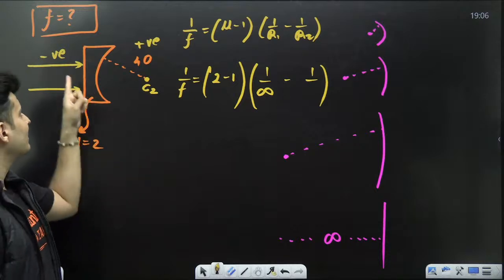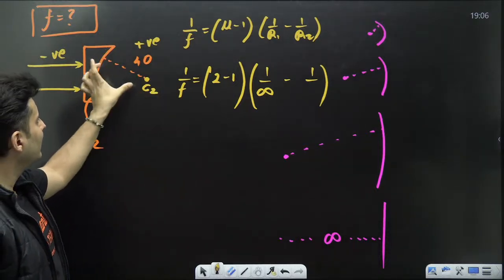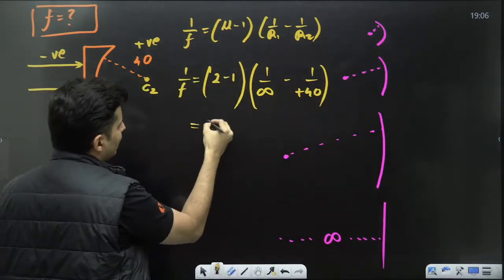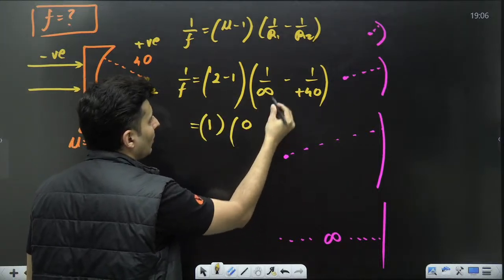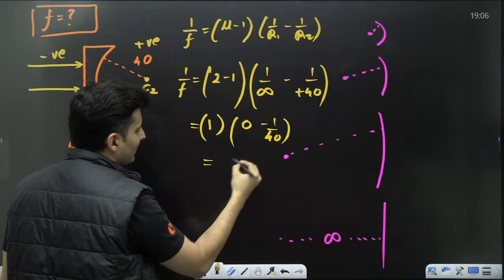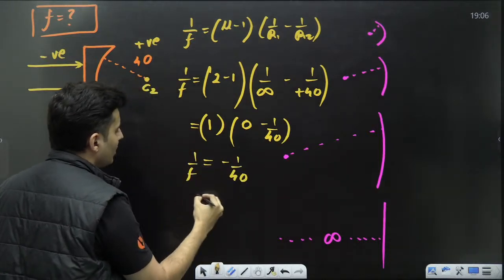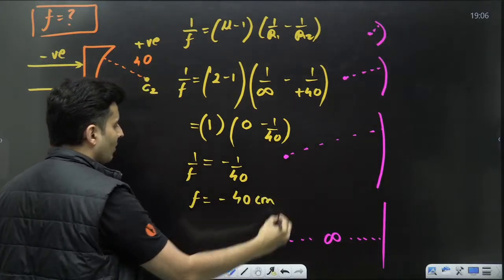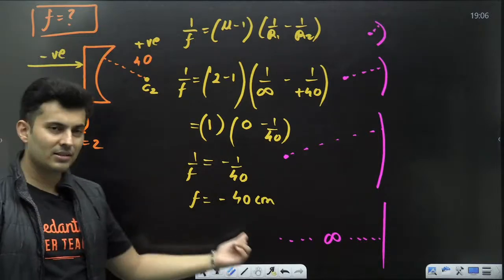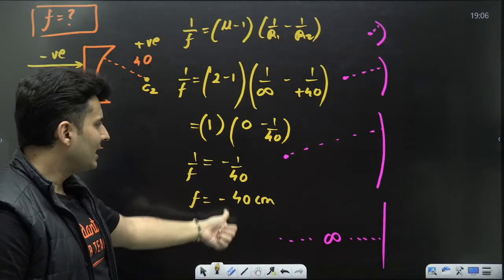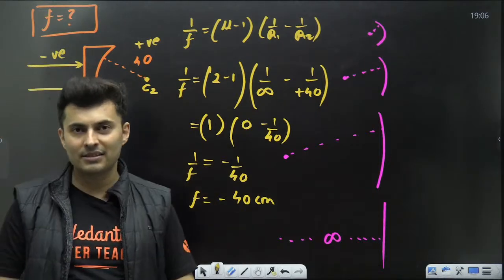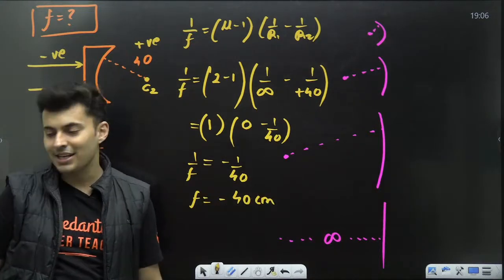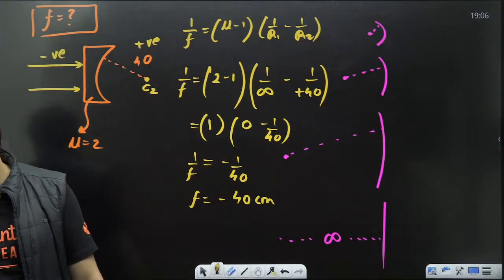Correct. Now for the second part, the second radius is on the positive side, so it should be positive 40. So 2 minus 1 is 1. 1 by infinity is 0. So minus 1 by 40. So won't this become minus 1 by 40 is 1 by f? So won't f become minus 40 centimeters? Everybody got this? F is coming out to be negative. That means it is a diverging kind of lens. F is negative, that means the focal length is on this side. So it is a diverging kind of lens. Correct, very nice.